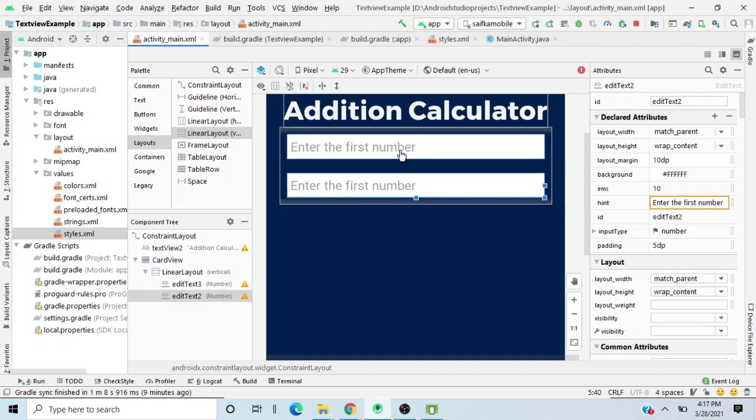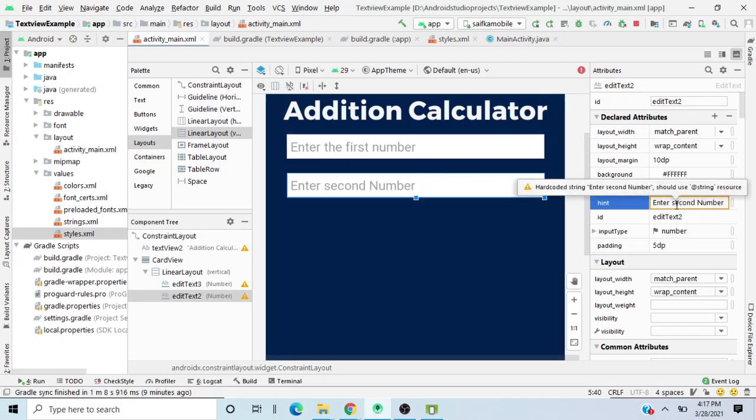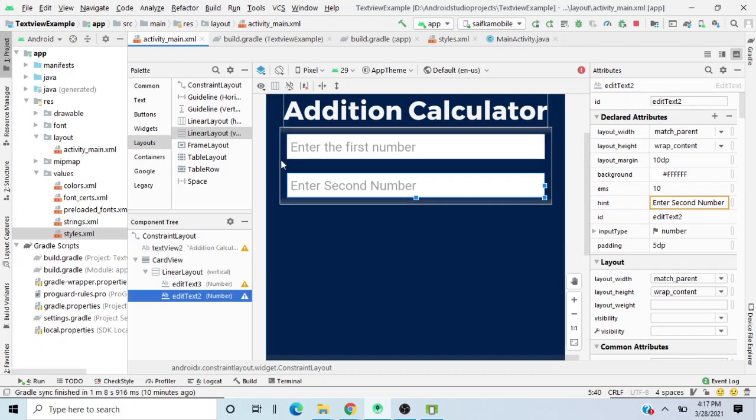So you see, we have different options over here, and both of them are in this way. And now I'll change the hint as enter second number. Okay, I'll just make this thing as capital, right? And now just below this thing, you know what is linear layout, right? We saw linear layout in the previous video, in previous videos, I guess.